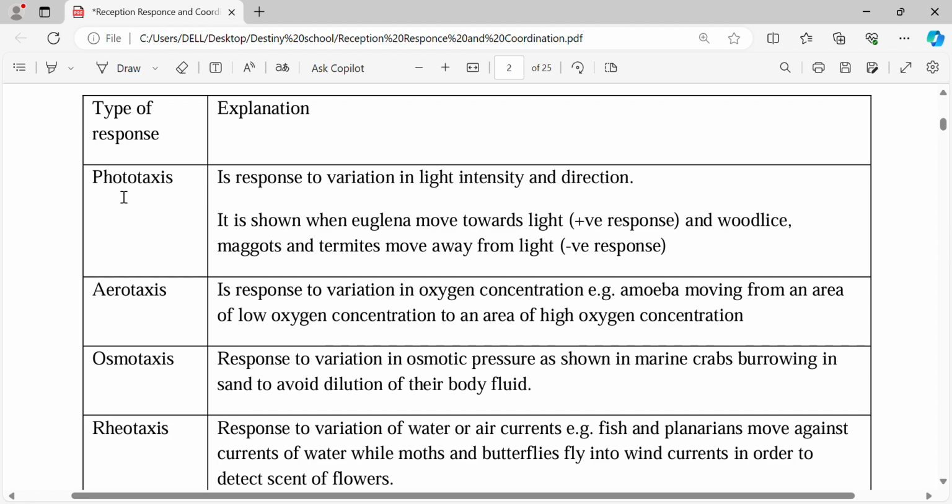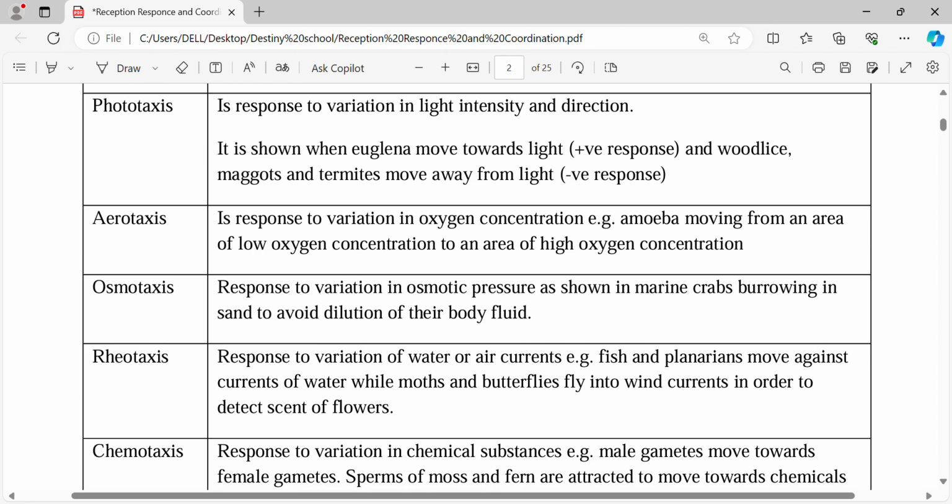The very first type of taxis is phototaxis. As the name suggests, photo. Phototaxis is a response to variation in light intensity and direction. If the entire body of an animal moves towards light, that is a positive response. If it moves away from light, that is a negative response. The example given here is Euglena, a certain organism that moves towards light. That is a positive response. Wood lice, maggots and termites normally prefer to move away from light. That is a negative response.